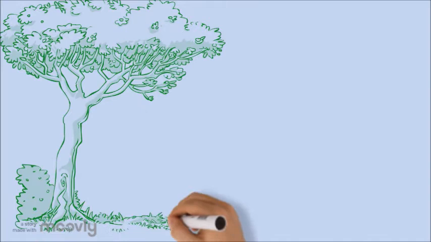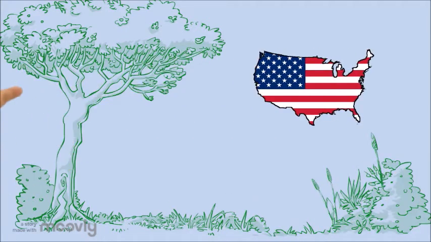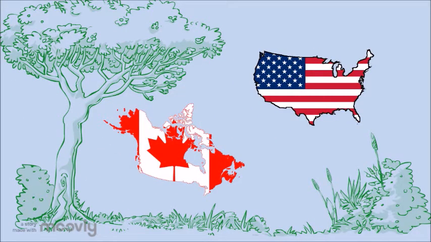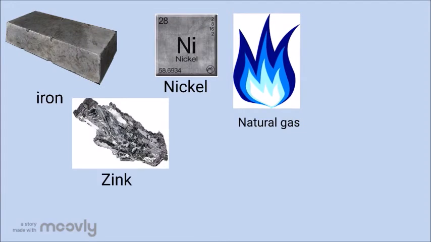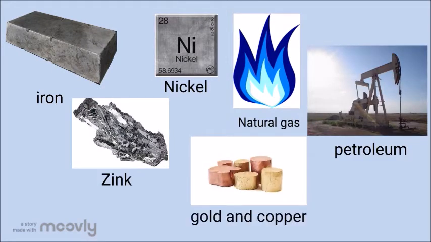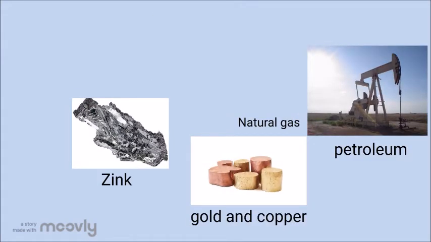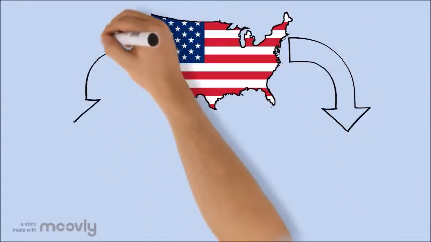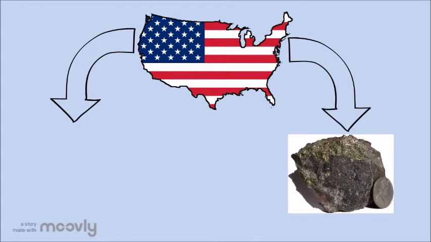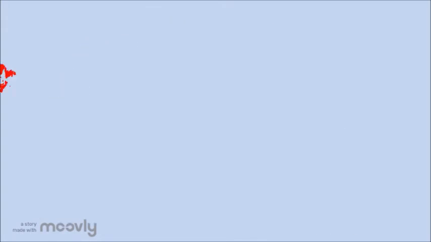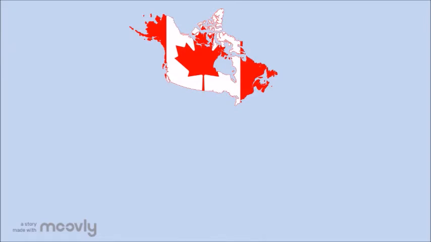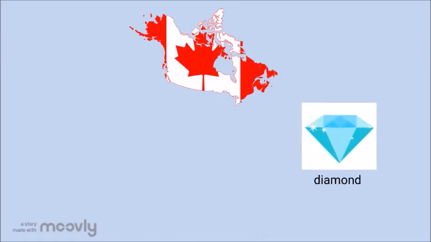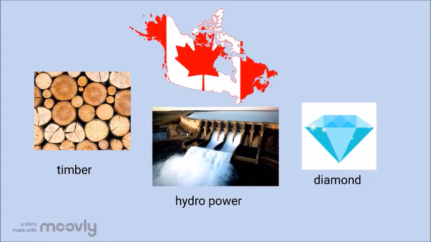Because of their presence on the same geographical perimeter, the United States and Canada own almost the same natural resources. These resources are iron, nickel, natural gas, zinc, petroleum, gold, and copper. The United States has two more resources that are different, which are uranium and tungsten. Also, Canada has other different resources, which are diamond, timber, wildlife, and hydropower.